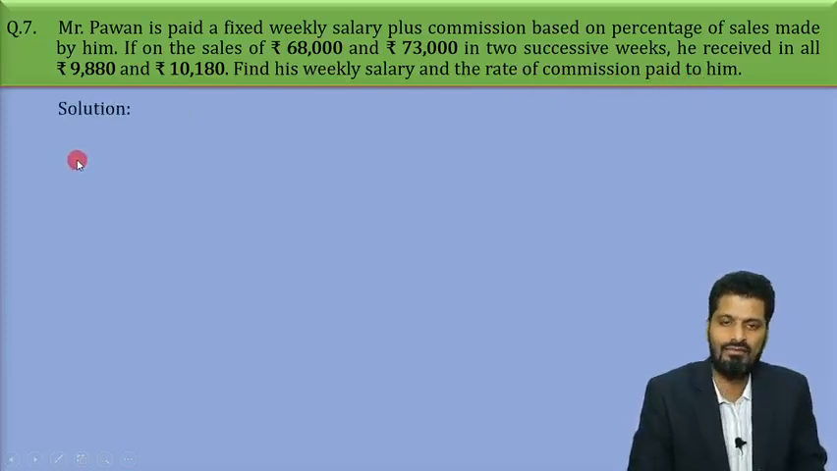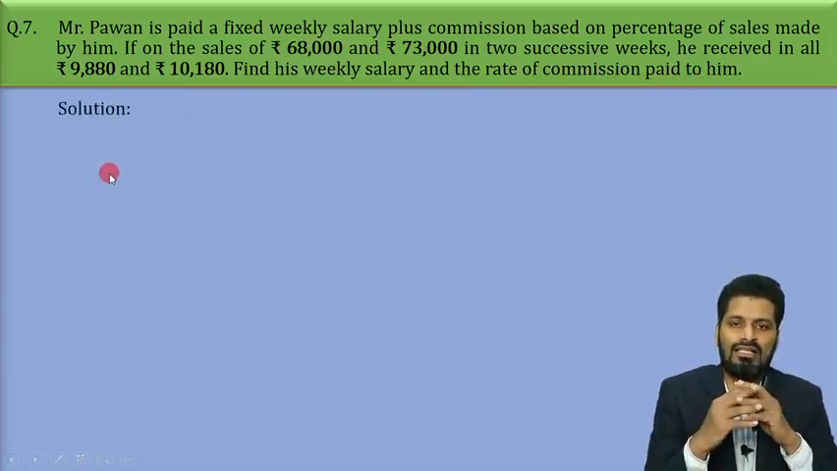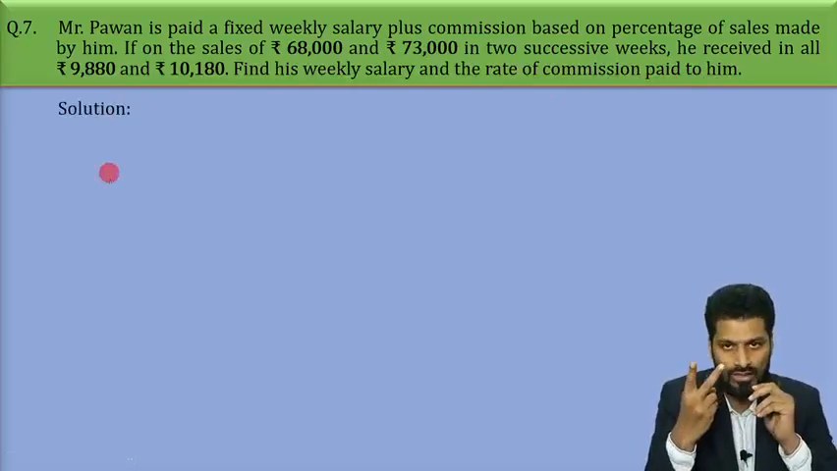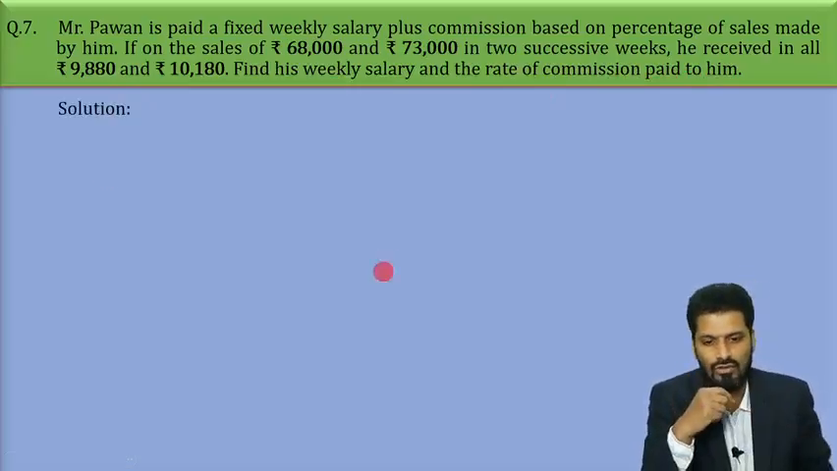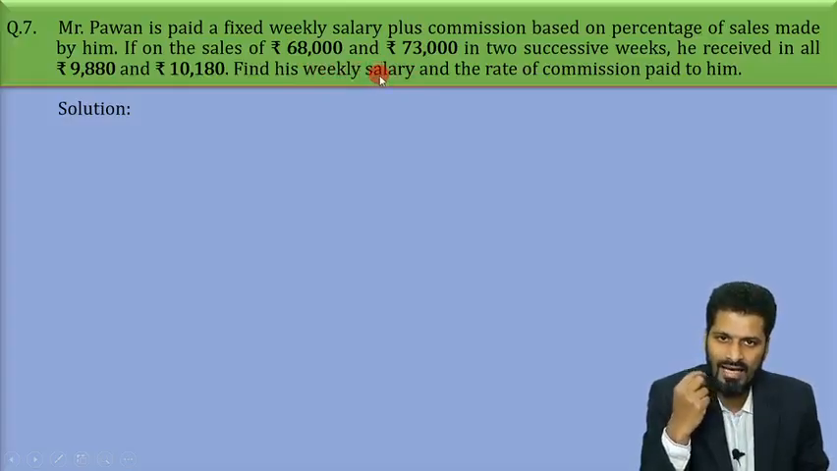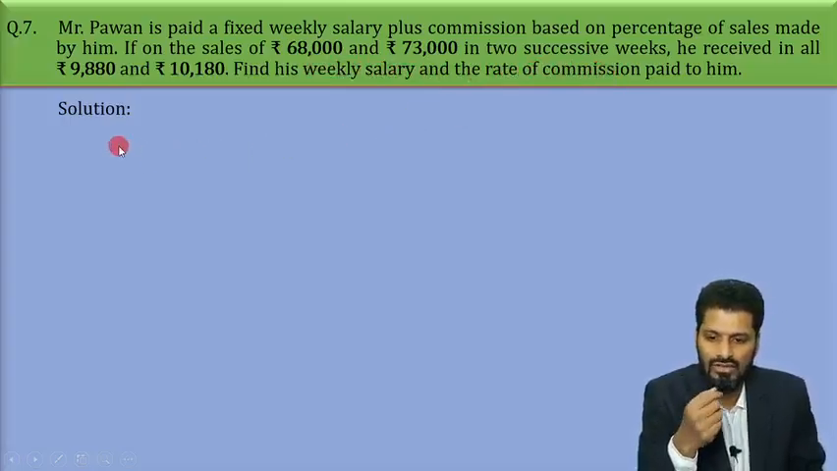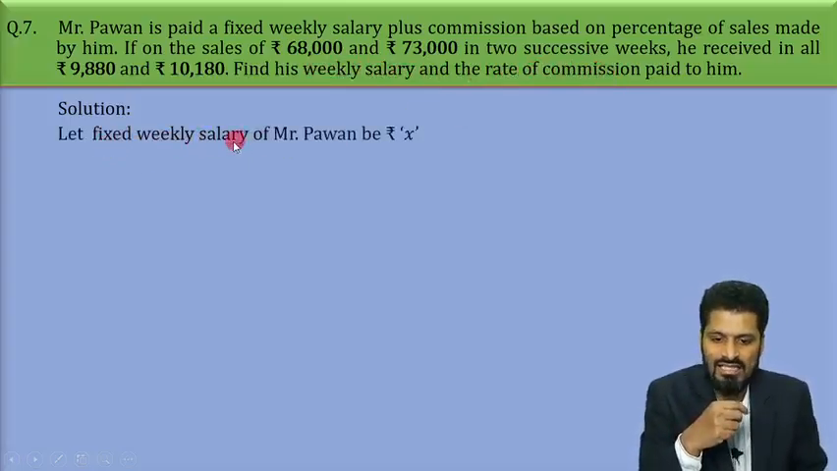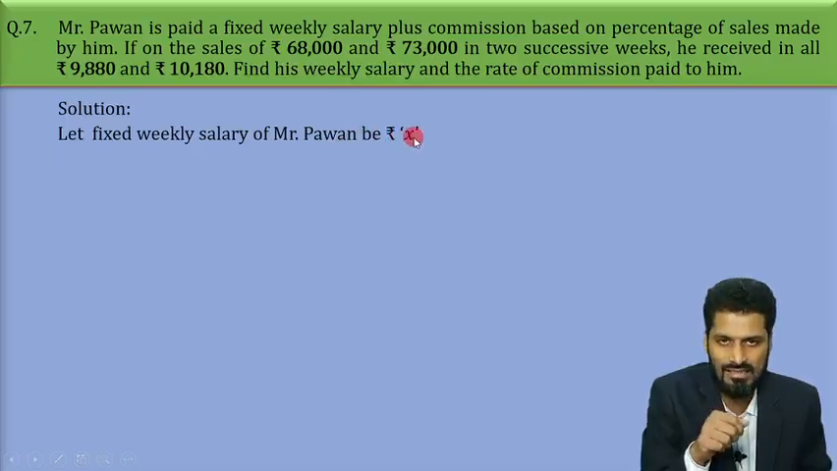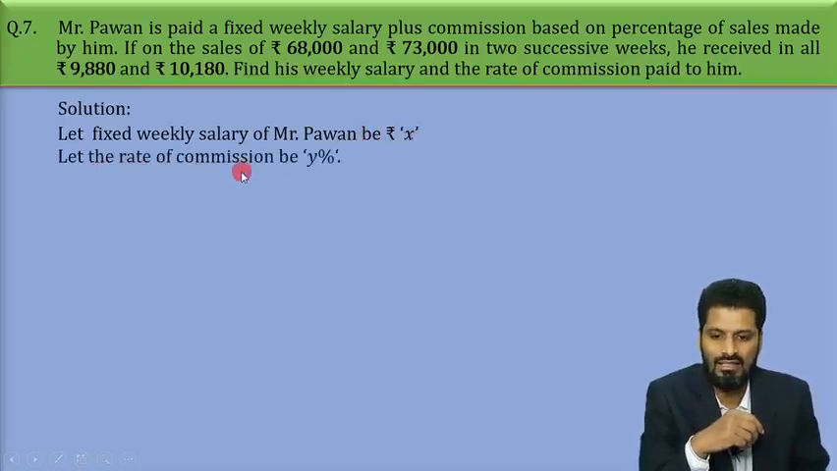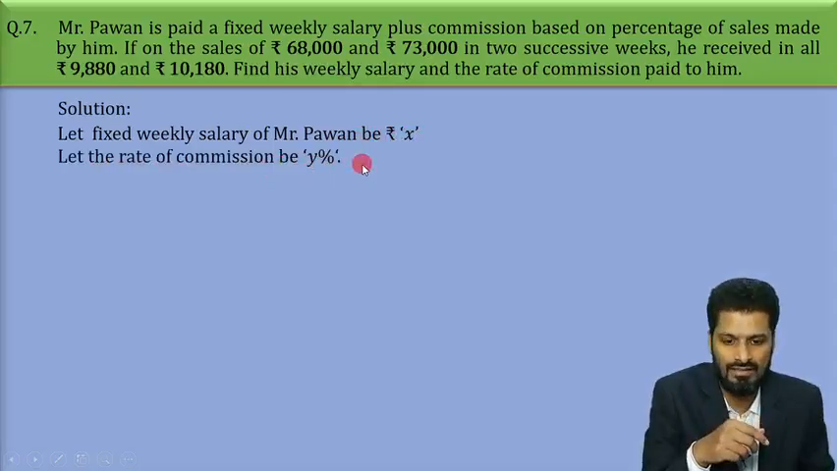Now let's quickly begin with the solution. In the question, we are asked to find two unknowns, right? The very first unknown is the weekly salary of Mr. Pawan and the second unknown is the rate of commission. So let's take the fixed weekly salary of Mr. Pawan to be rupees X and the rate of commission to be Y%, right?